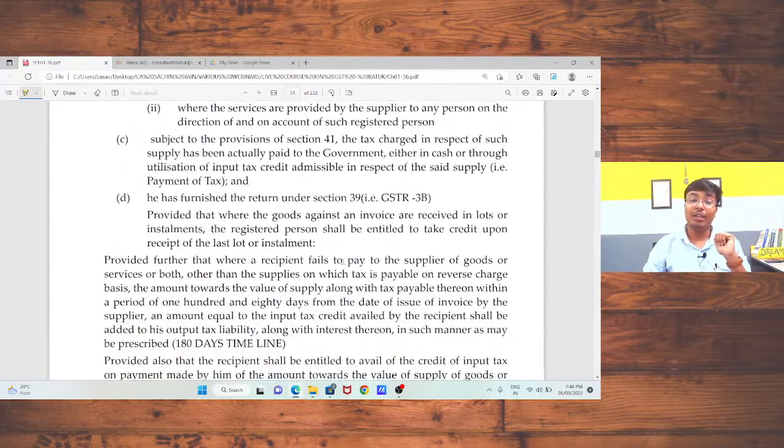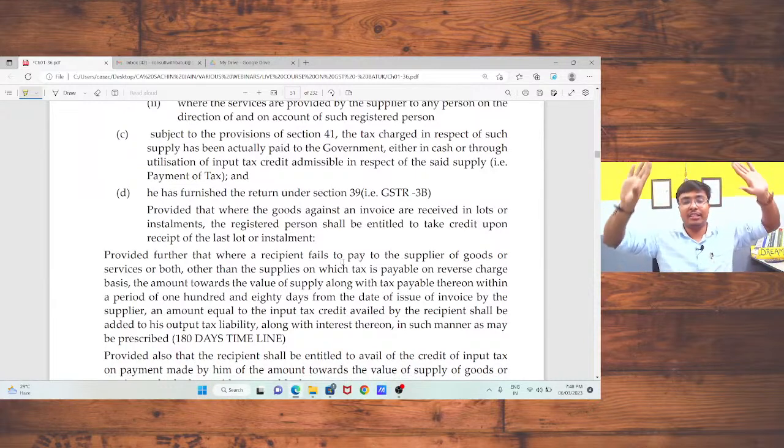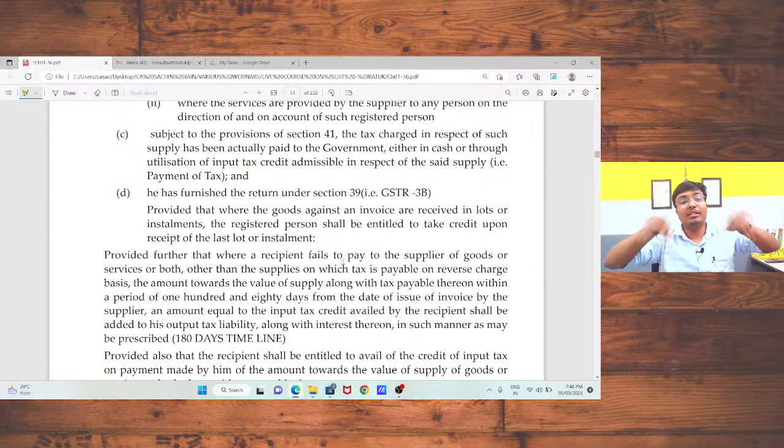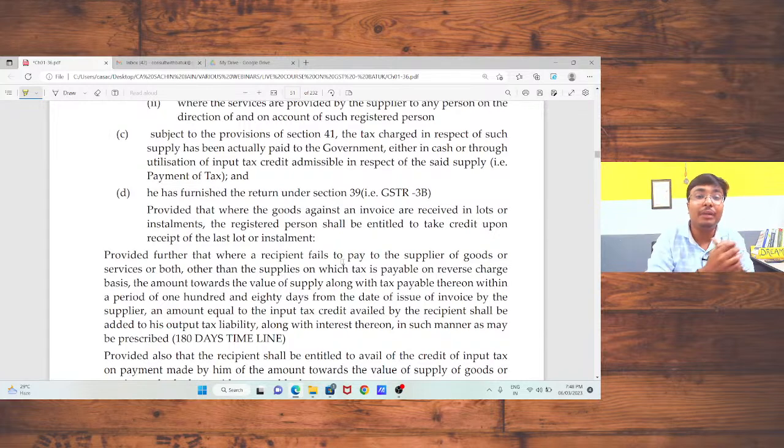Fourth and fifth condition, that you had filed your GSTR 3B return. So five mandatory conditions are there for claiming input tax credit. First one, tax invoice or debit note. Second one, reflected in GSTR 2B. Third one, you have received the goods or services. Fourth one, your supplier has paid the tax. And fifth one, you had furnished the return under Section 39, that is your GSTR 3B return.